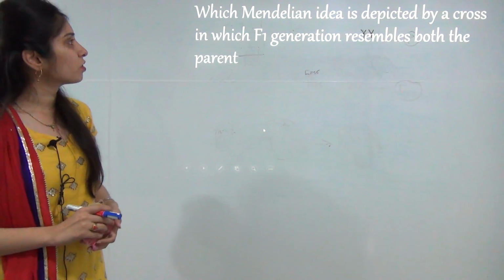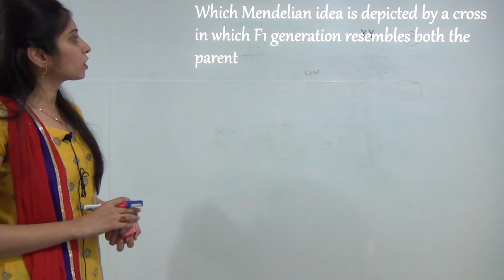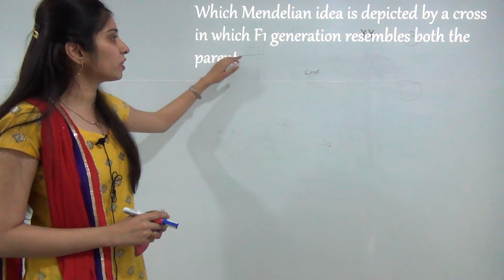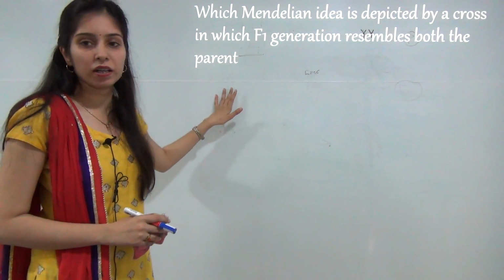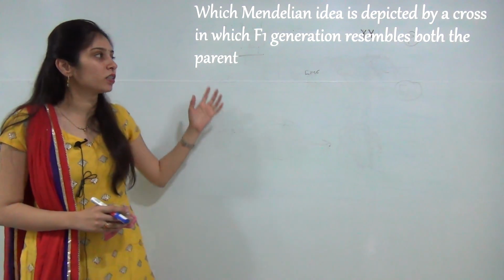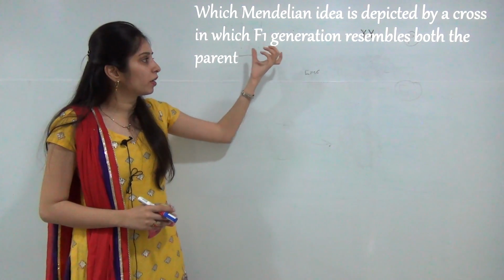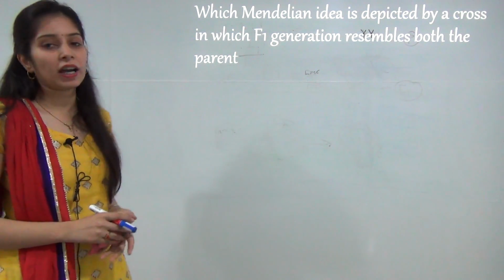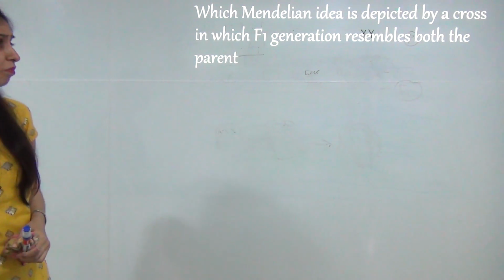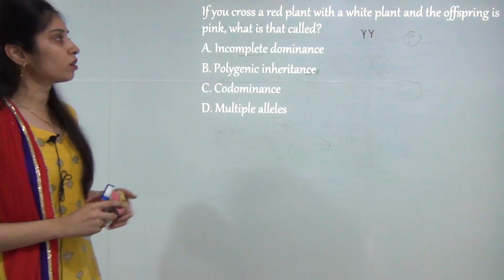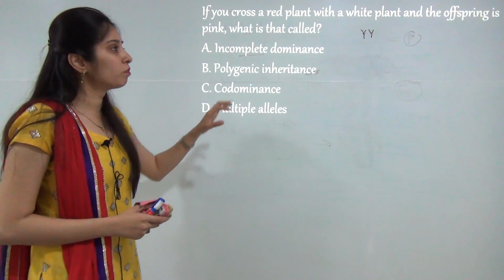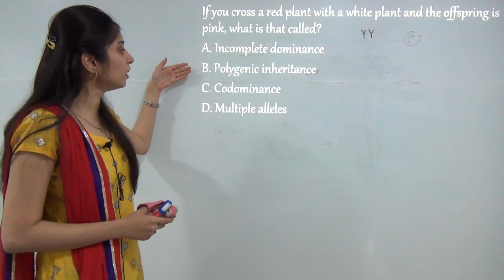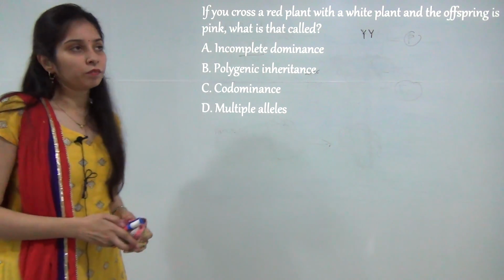Now, there is a question related to exceptions of Mendel's law: which Mendelian idea is depicted by a cross in which the F1 generation resembles both the parents? The example of such an experiment, where both alleles show similar phenotypes, is co-dominance. The next question: if you cross a red plant with a white plant and the offspring shows a pink plant, what will it be called?